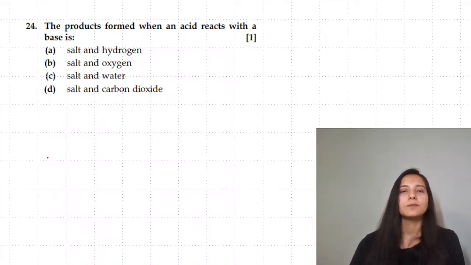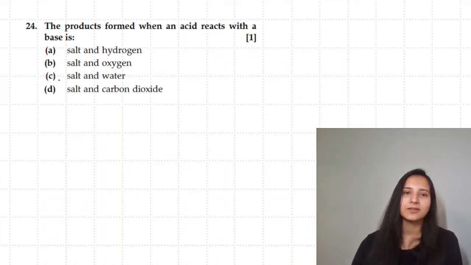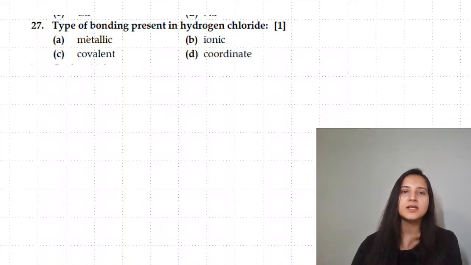The products formed when an acid reacts with a base: when acids react with a base, you will be getting salt and water. The type of reaction is a neutralization reaction, which is also a double displacement reaction. The type of bonding present in hydrogen chloride is covalent bonding.